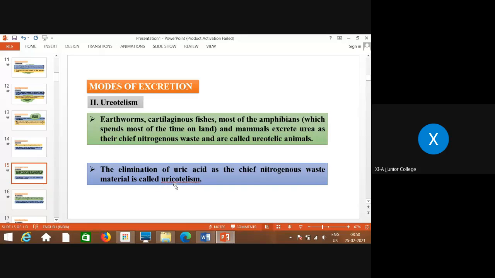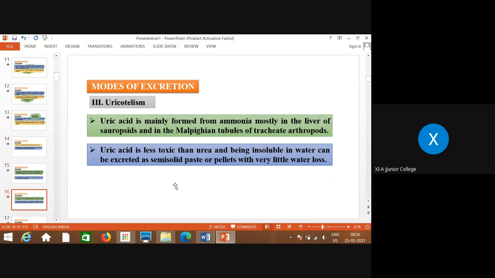So uricotelism is the elimination of uric acid. That means uric acid is considered the nitrogenous waste, and when nitrogenous waste is eliminated in the form of uric acid, that type of excretory mode is called uricotelism.